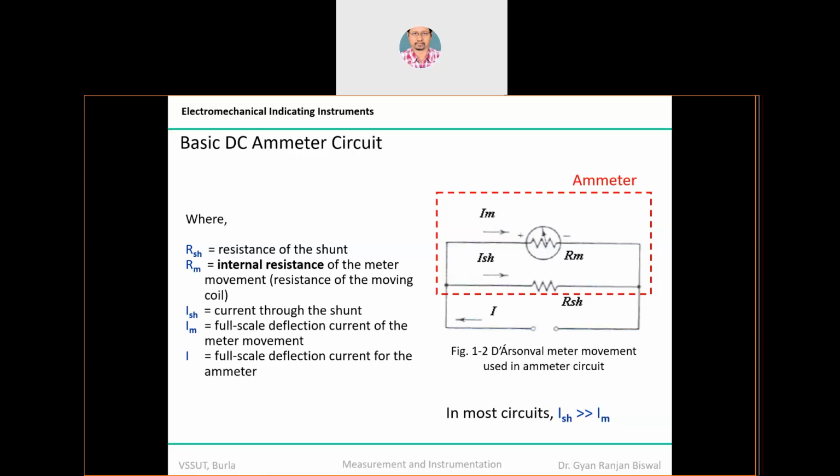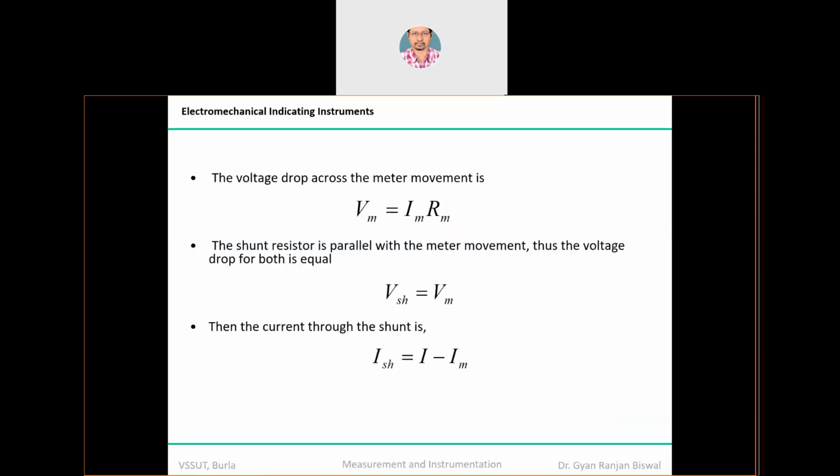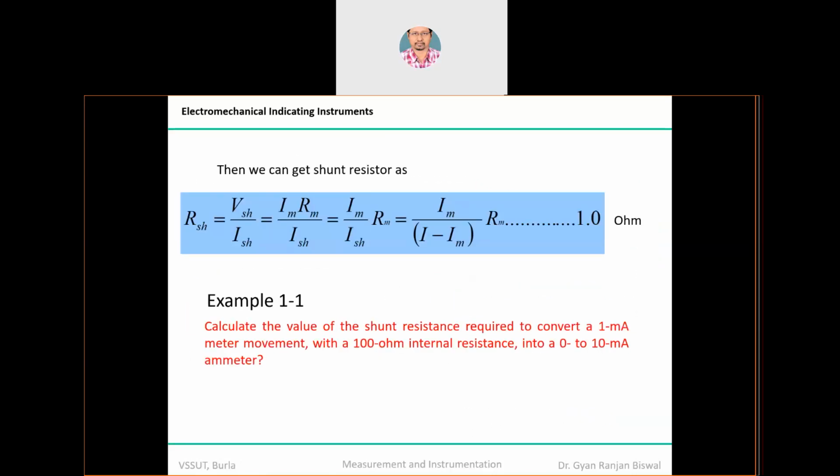So therefore you require a protective mechanism for this particular device, and that is the reason we use the shunt resistance. Remember, the value of shunt resistance should be very low as compared to the meter resistance, so that the maximum amount of current will bypass through the shunt resistance, and only the required amount of current will pass through the meter, through which you will pursue your measurement. That's how the ammeter is constructed.